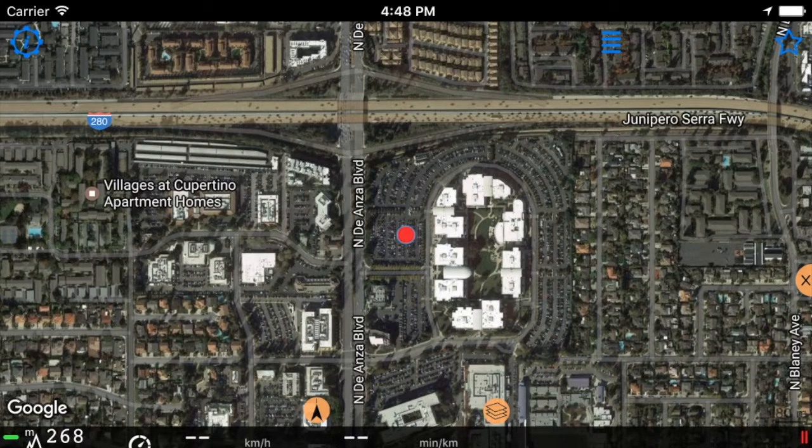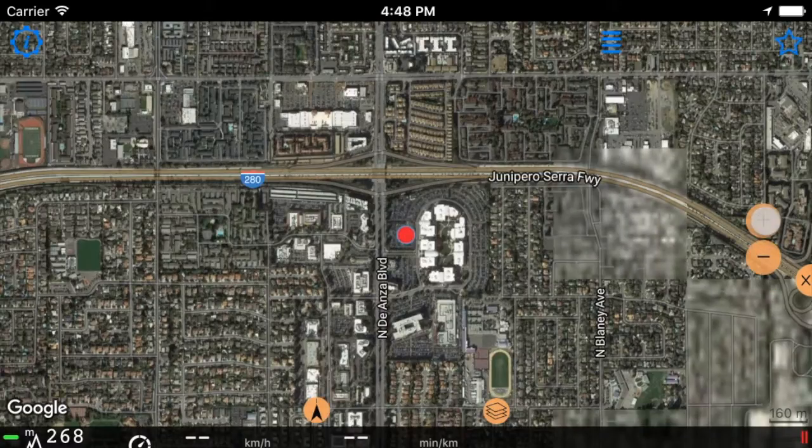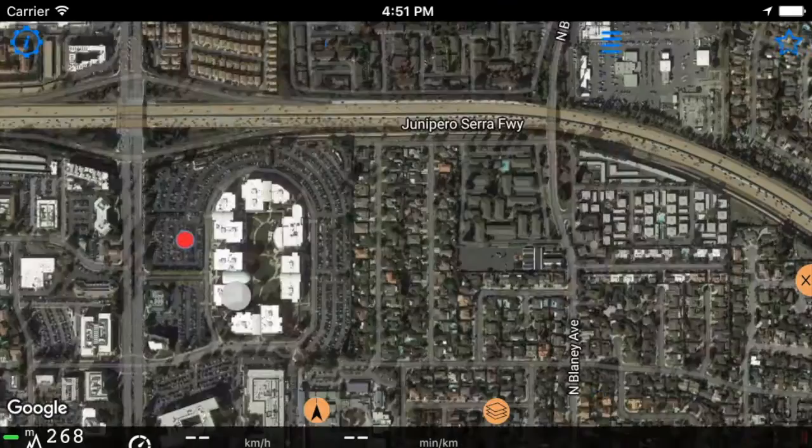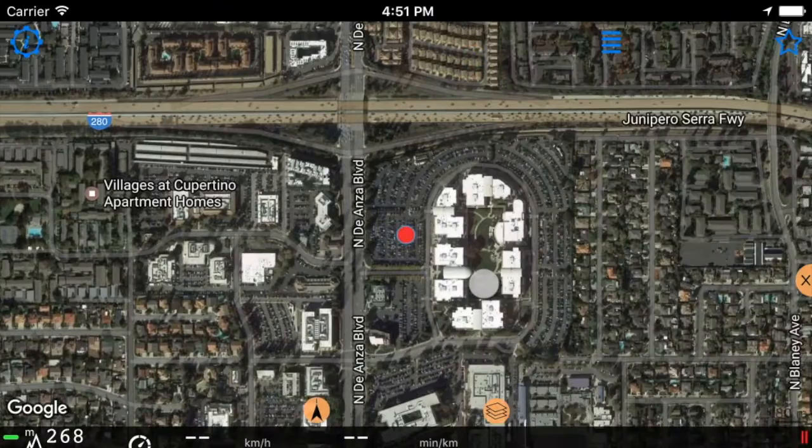To zoom in and out, you can pinch the map in and out, or tap on the map to show zoom buttons. By default, the map follows your location and rotates as you change your direction. That's mostly good for looking at where you are. To start searching and editing on the map, tap on the Follow Me button to disable the centering.